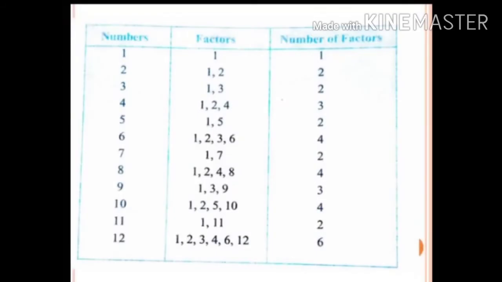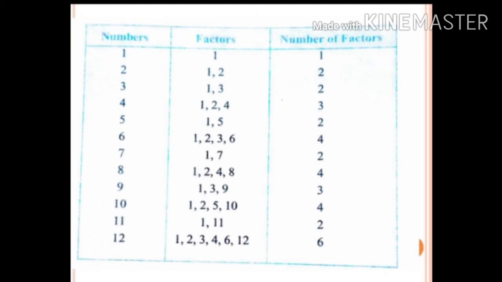Look at the table here. Here they have given 1 to 12, and the number of factors for each. If you carefully observe, 1 has only one factor, so the number of factors is 1. For 2 you have 1 and 2. Number of factors is 2. For 3, 1 and 3. Number of factors is 2. For 4 it is 1, 2 and 4. Number of factors is 3. For 5 it is 1 and 5. Number of factors is 2. For 6, 1, 2, 3 and 6. Number of factors is 4.